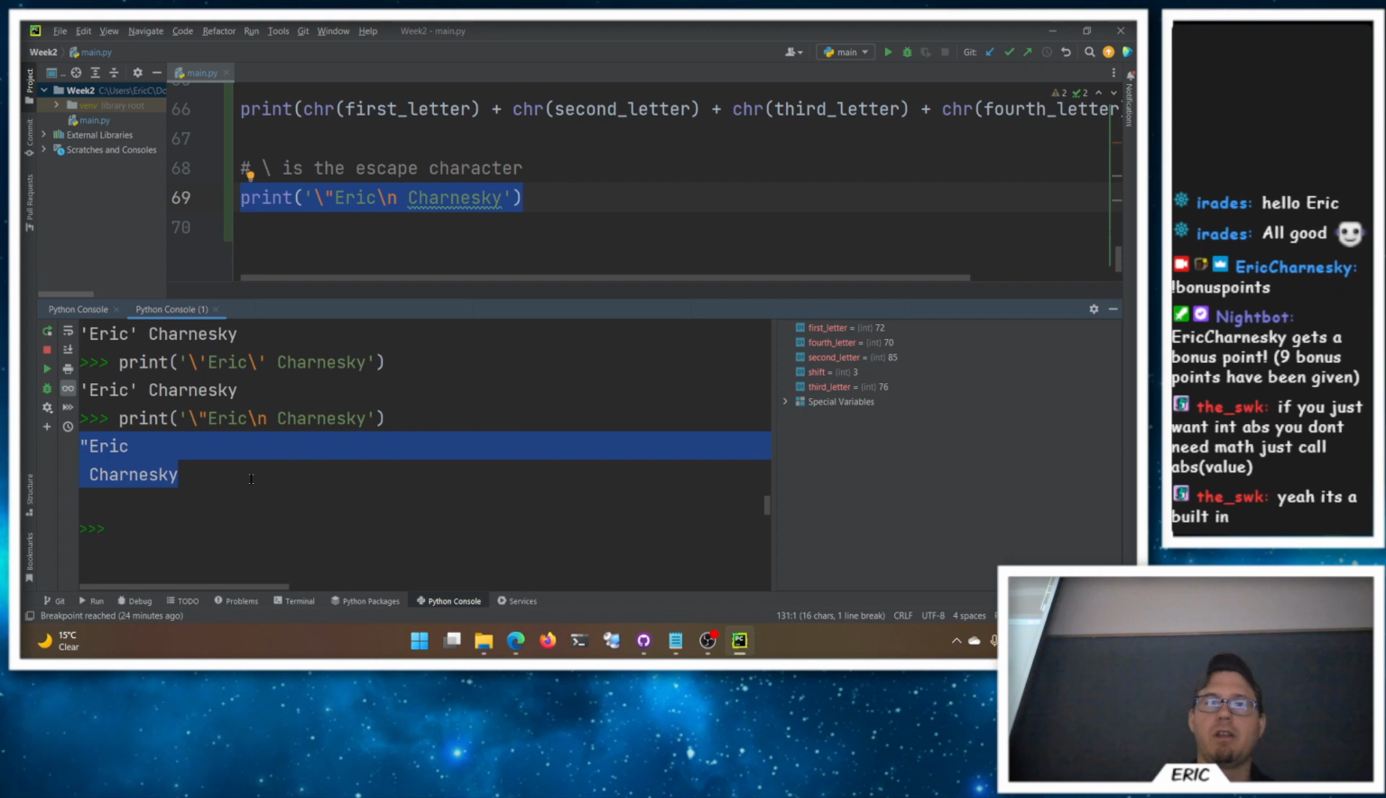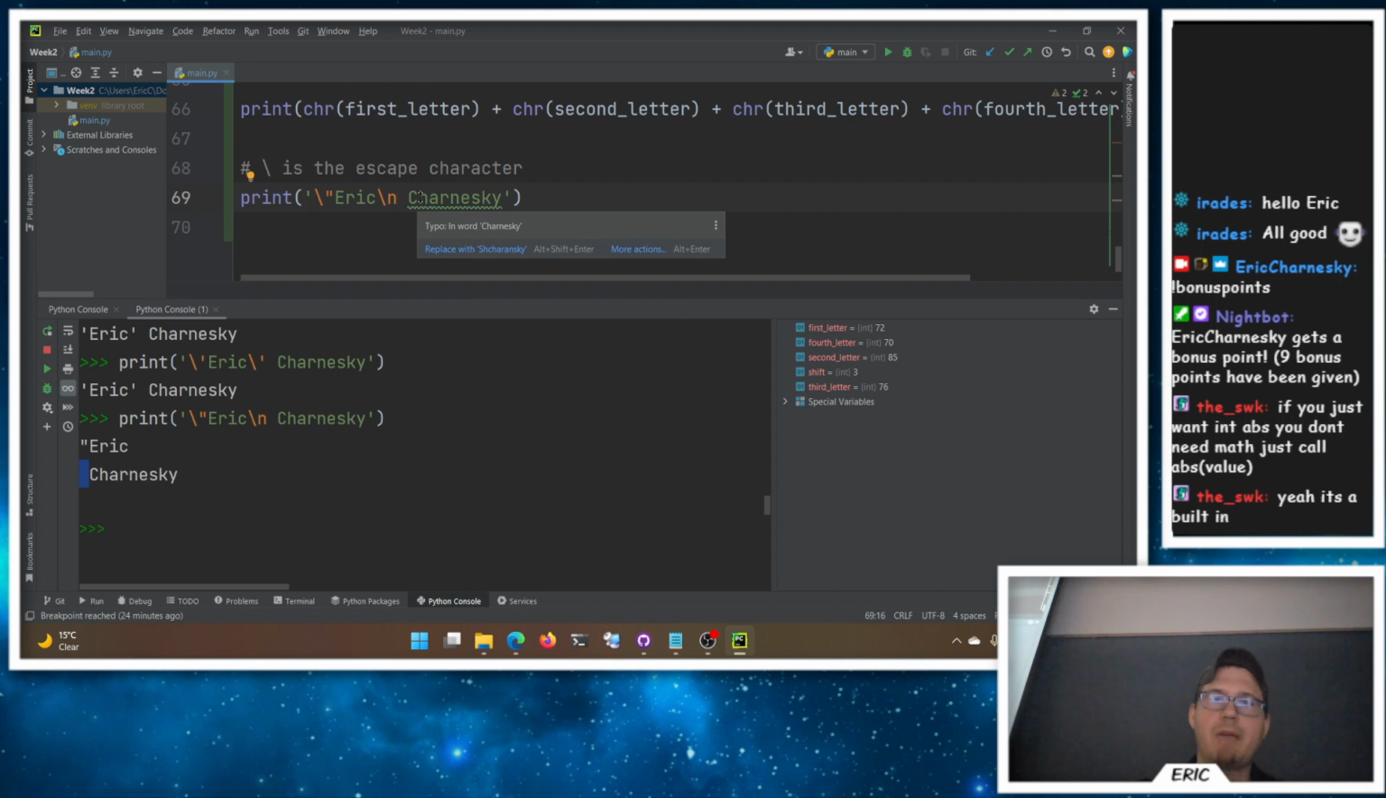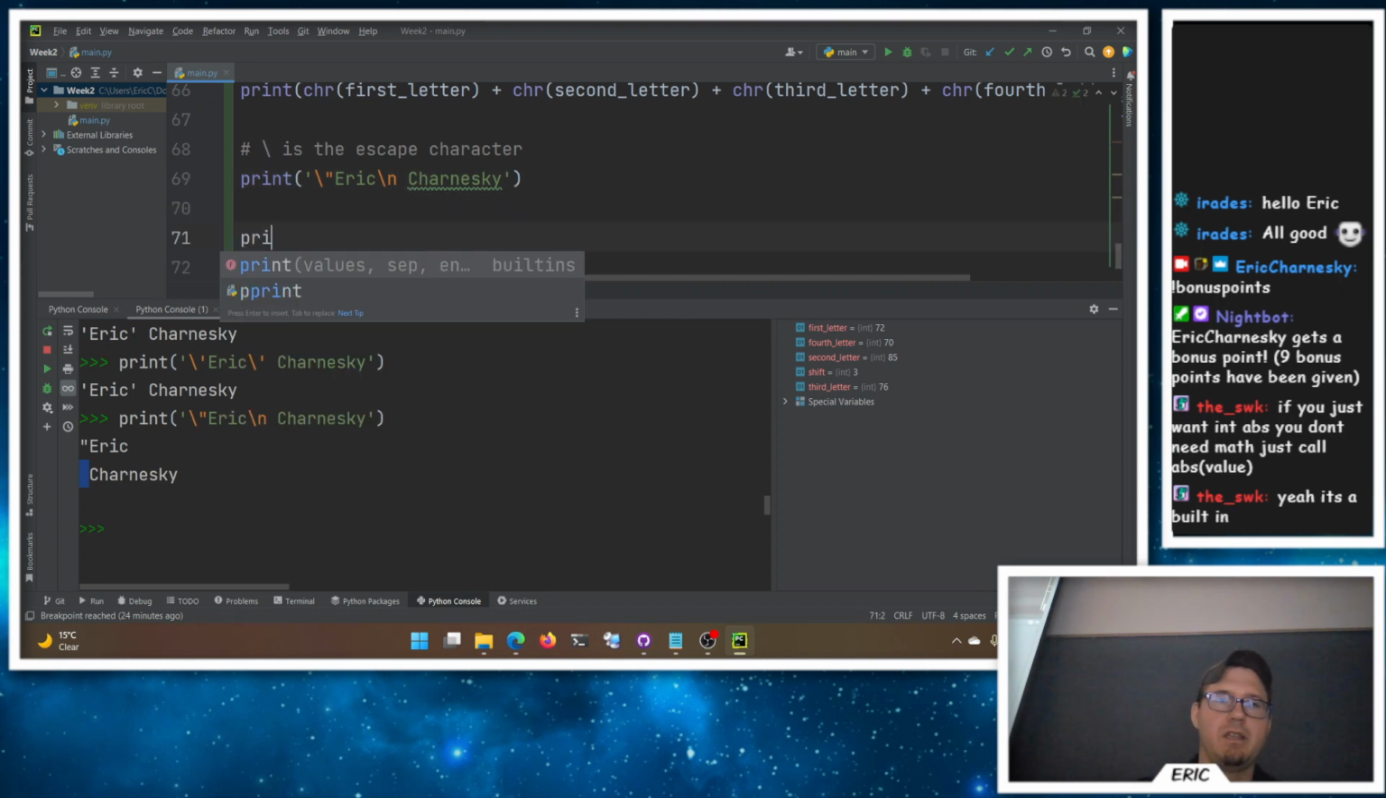So now I get Eric Charnesky on the next line. Just super cool. And there's actually a space there because there's a space right here, that space in between. So if you want your output to be on multiple lines, you can add in new lines. If you want things to be tab aligned, you could print, like, here's the menu is going to be,